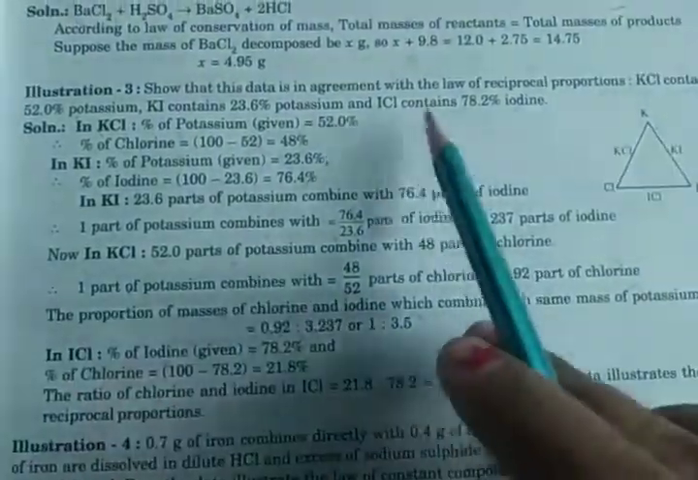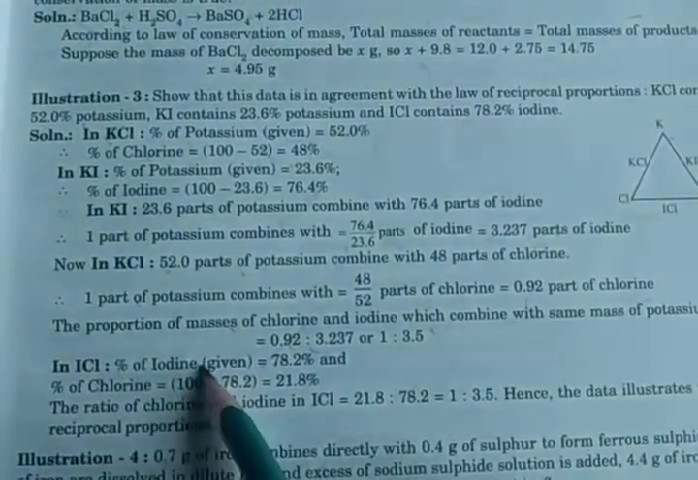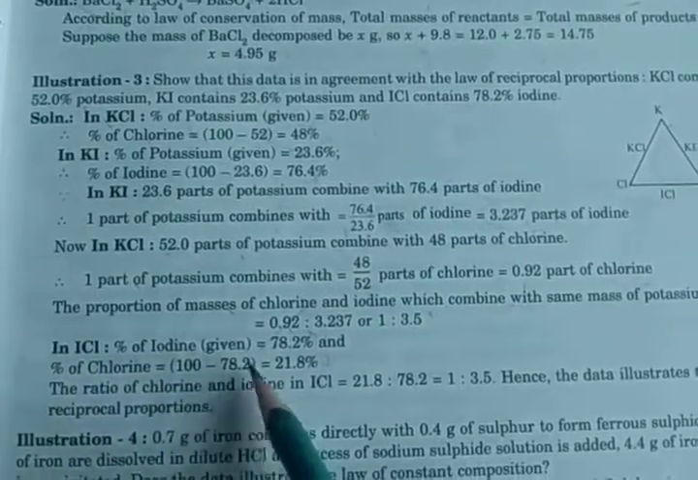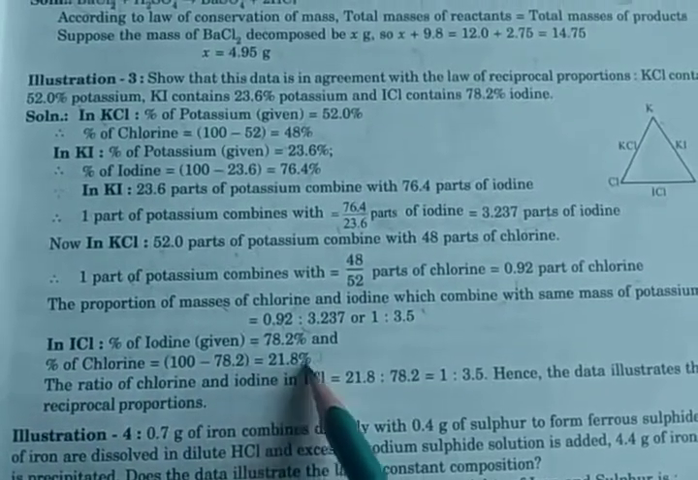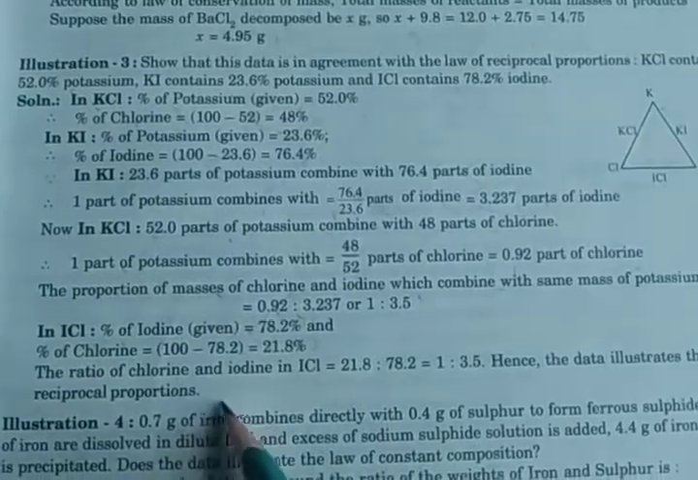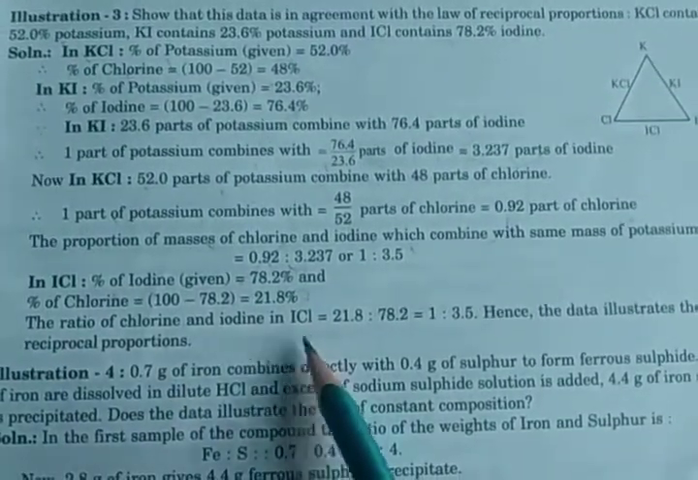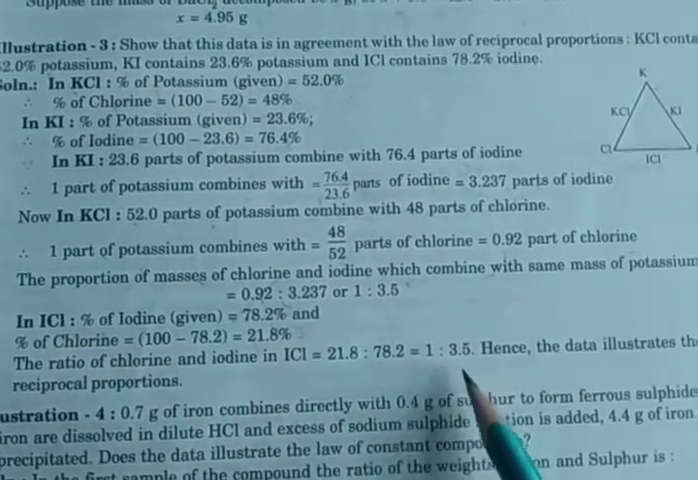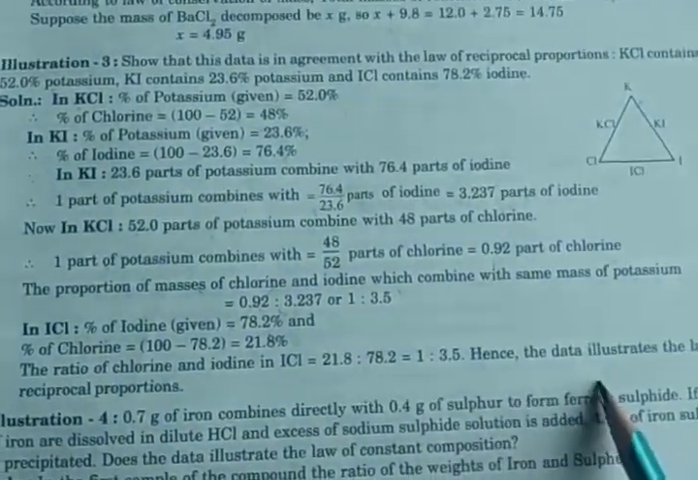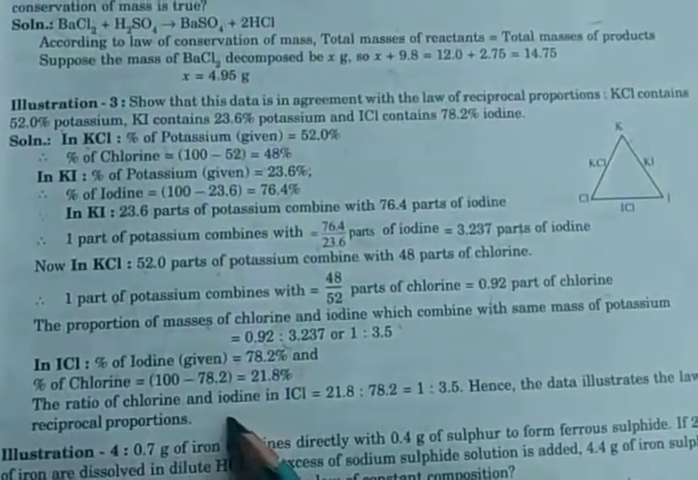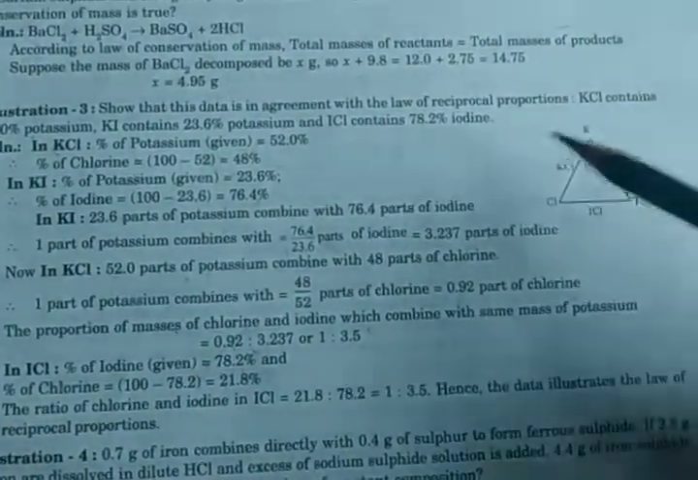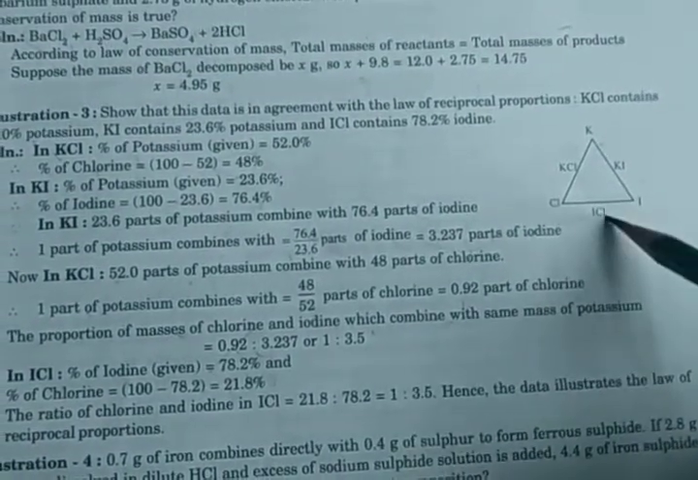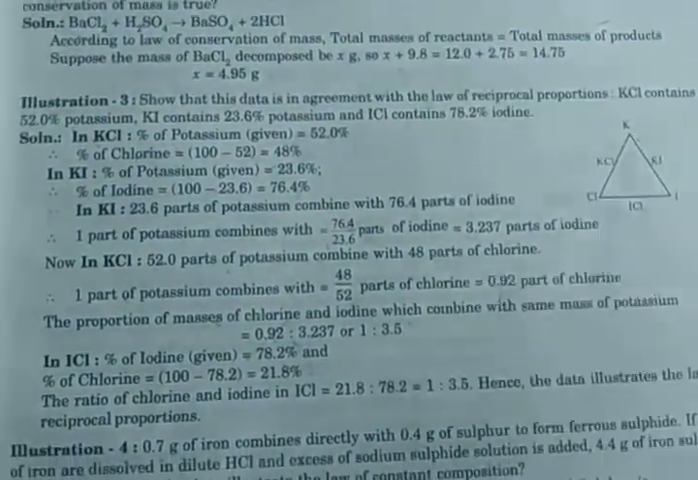In ICl, the percentage of iodine is 78.2%, so the remaining is chlorine, 100 minus 78.2, so 21.8%. So the ratio of chlorine to iodine, chlorine is 21.8 and iodine 78.2, so 1 ratio 3.5. Hence the data illustrate the law of reciprocal proportion. Clear? So here K and Cl form KCl, I and Cl form ICl, and K and I form KI.